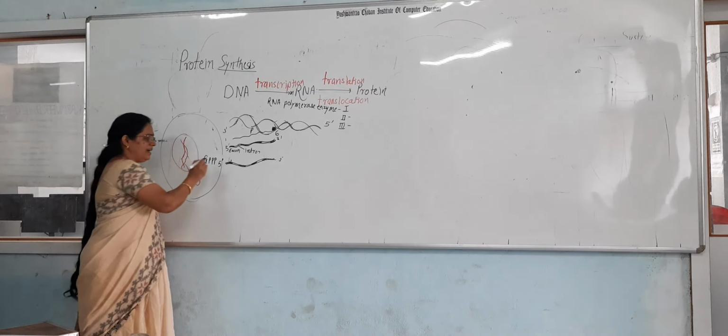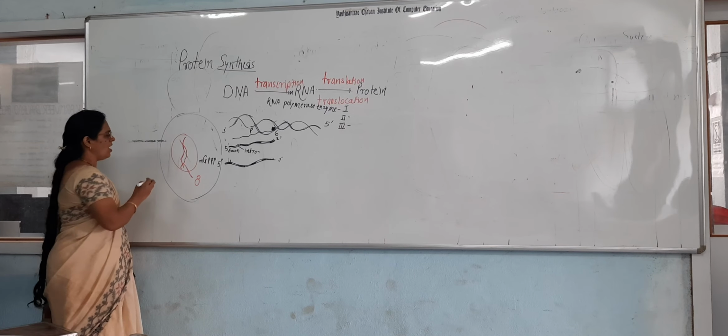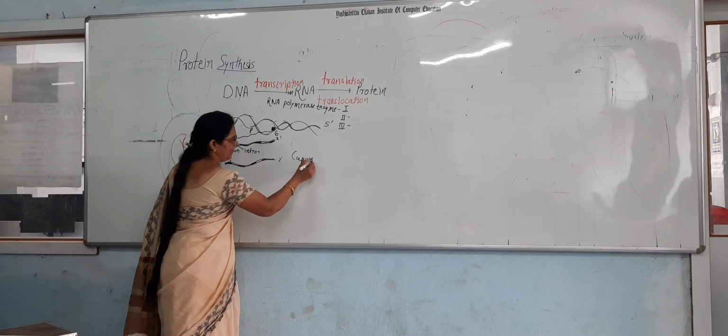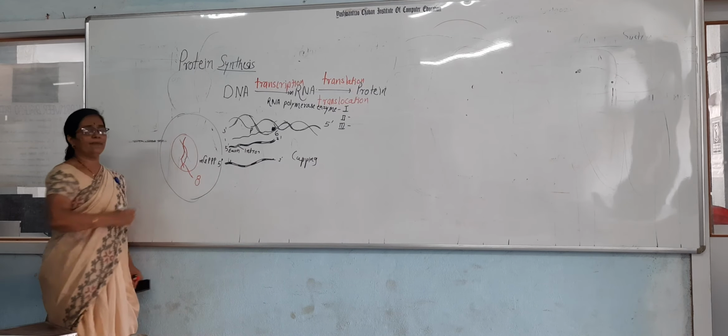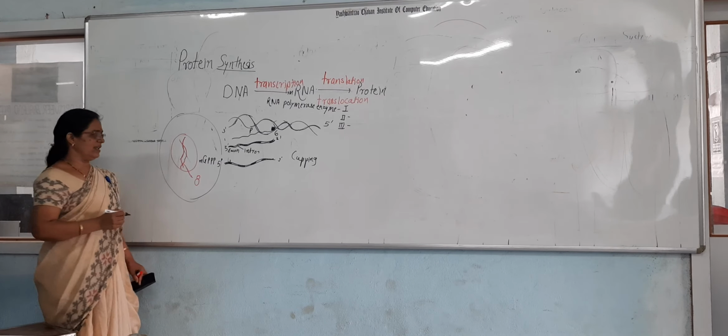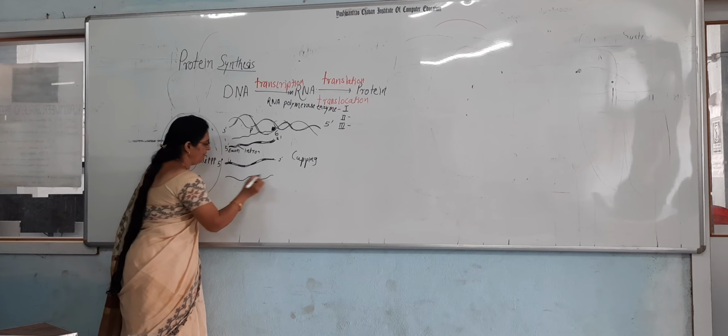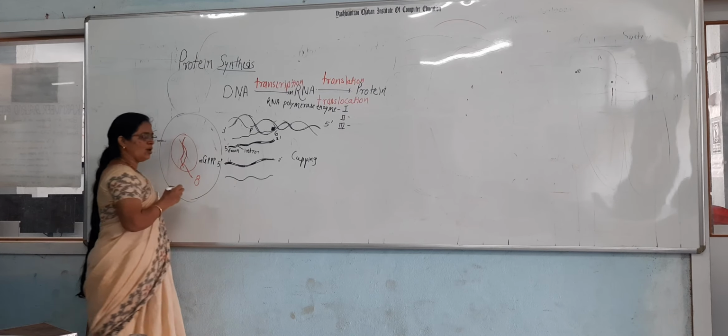Because it is added at the 5' end, that process is called capping. Then what happens? To convert it into a functional RNA, here you know that the introns are present.